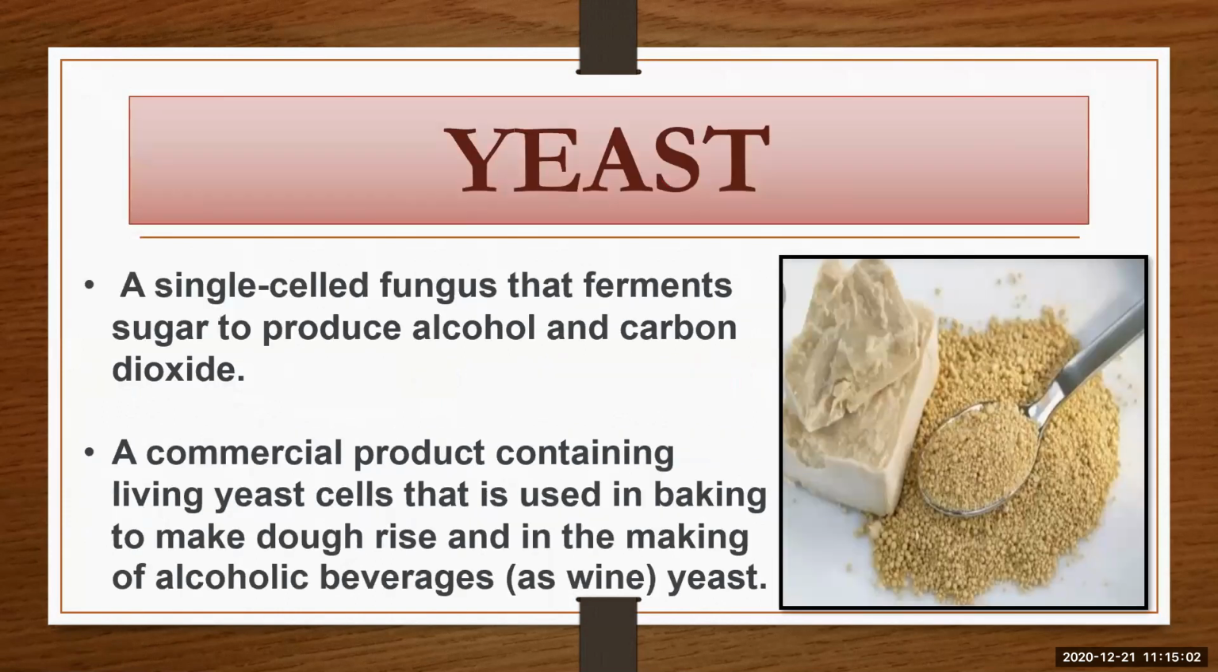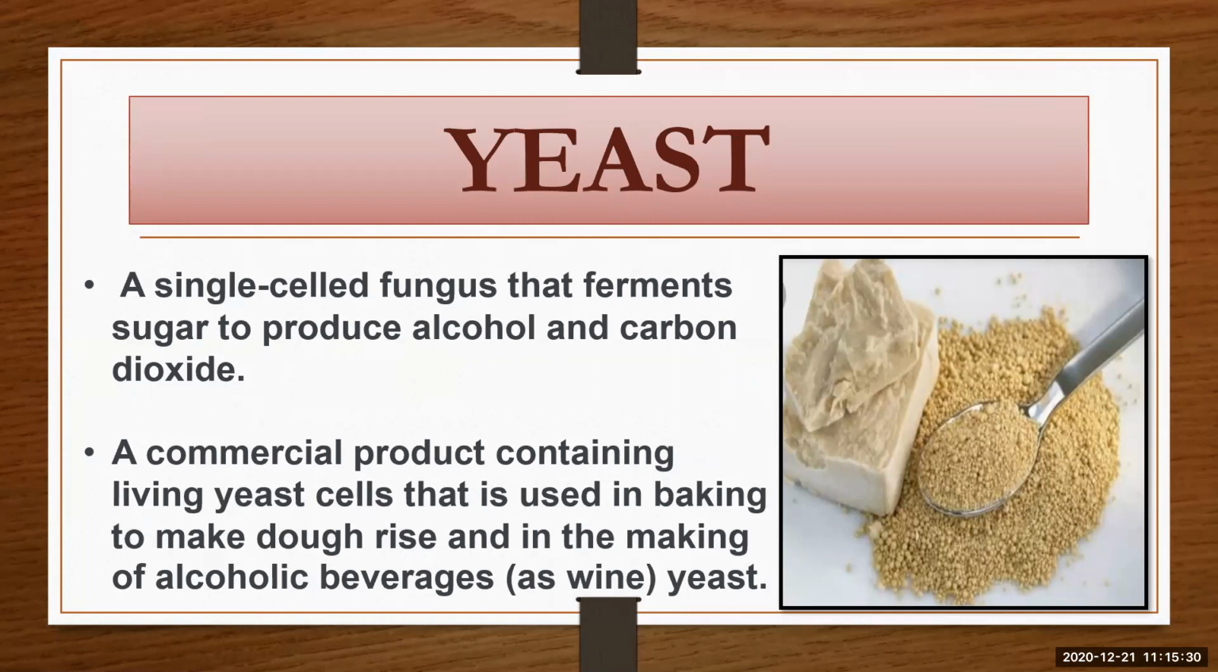So where the budding is taking place, the budding is taking place in the yeast. Now, what is yeast? Yeast is a single celled fungus that ferments sugar to produce alcohol and carbon dioxide. Commercially, it is a product containing living yeast cells that is used in baking to make dough rise and in the making of alcoholic beverages like wine.